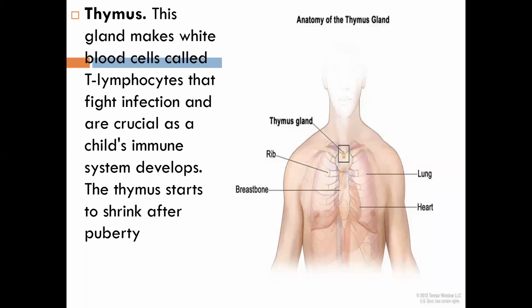So that is the time where we call it puberty. So when we reach that puberty stage, our thymus will start shrinking. So that is what you need to know.